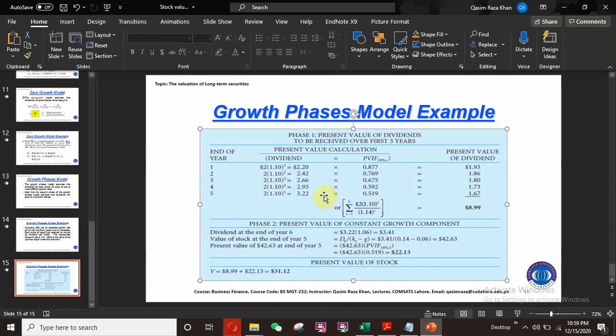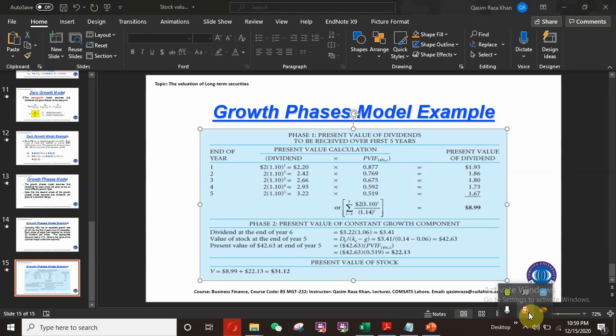So with this process, I can calculate the value of a security whose dividend is growing at different growth rates. So guys, it was all about preferred stock valuation, common stock valuation, and how we use different dividend growth models: the zero growth model, the constant growth model, and the growth phases model. So it was all about stock valuation.